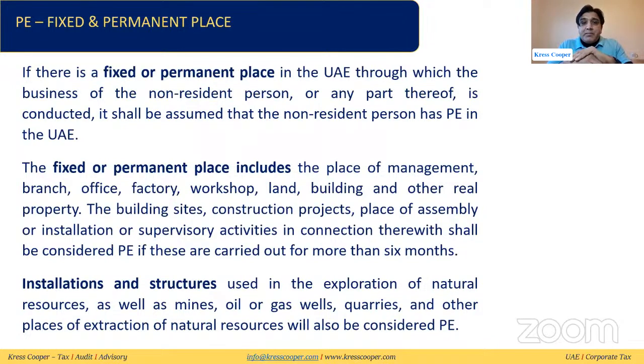So if there is a fixed or permanent place of business of the non-resident person in the UAE through which the non-resident person is conducting the business activity, then we will say that the non-resident person has a PE in the UAE. This fixed or permanent place of business will be established, they said, if the non-resident person has any branch, office, factory, workshop, land, building, any other real estate property, or any building sites, assembly sites, construction sites which run more than 6 months, then it will be assumed that the non-resident person has a PE in the UAE.